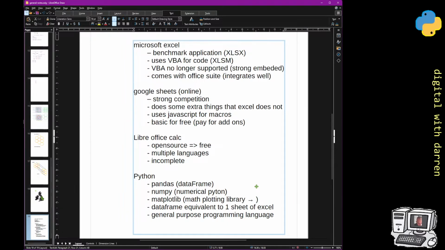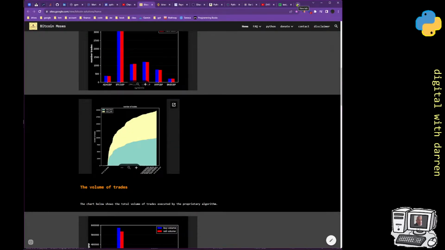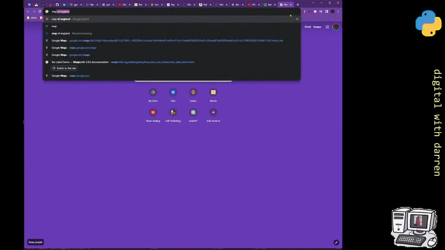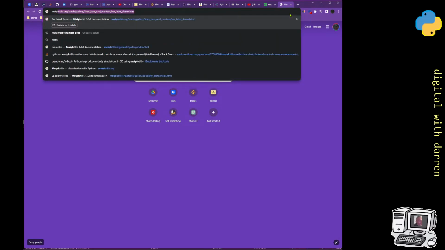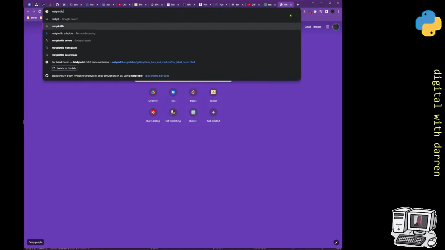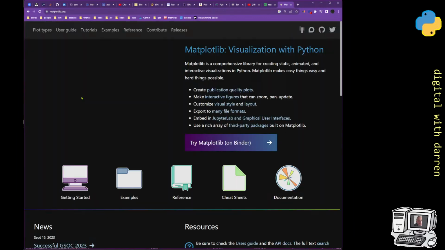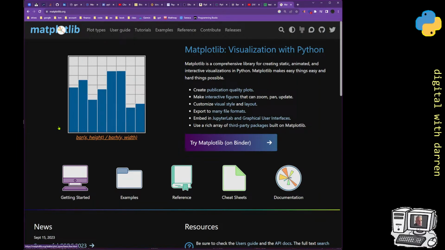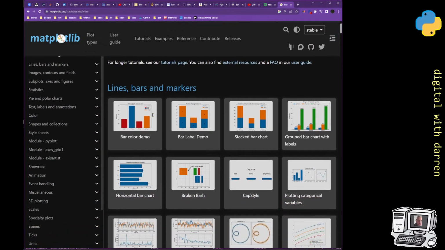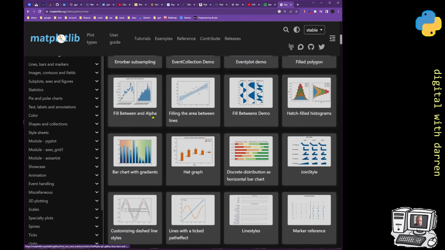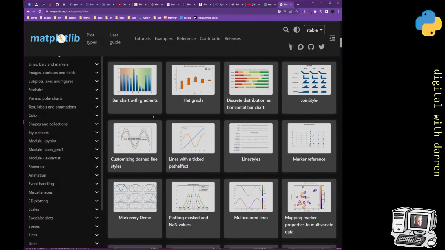So, you know, some charts. And I guess just for completeness, maybe I pull it up. I probably had it up somewhere, but matplotlib. There we go. Over here is probably the best way, matplotlib.org. If I go to examples, we can take a look at it. There's hundreds and hundreds of different things.